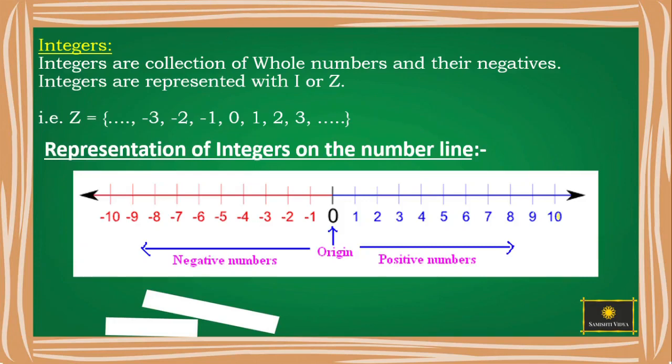Integers are the collection of whole numbers and their negatives. Integers are represented with capital I or Z. The numbers 1, 2, 3, 4 and so on are called positive integers. The numbers -1, -2, -3 and so on are called negative integers. So what are integers, children? Yes, the collection of all the positive integers and all the negative integers along with 0.